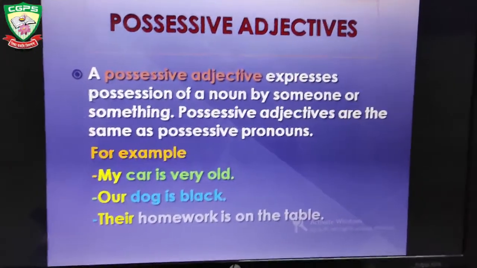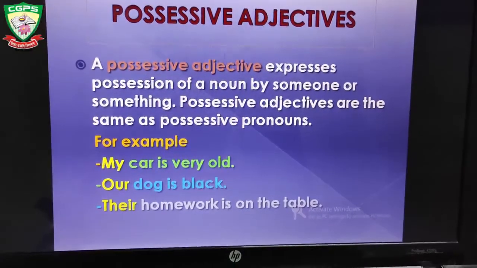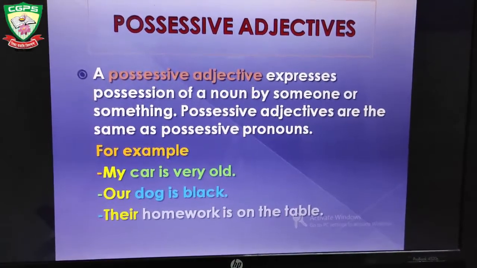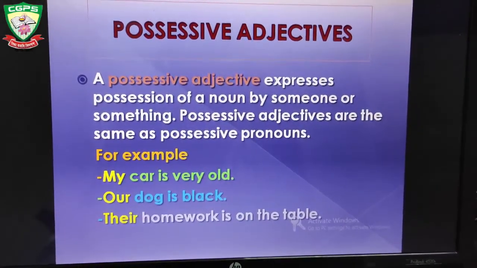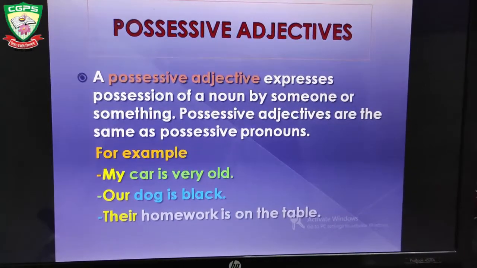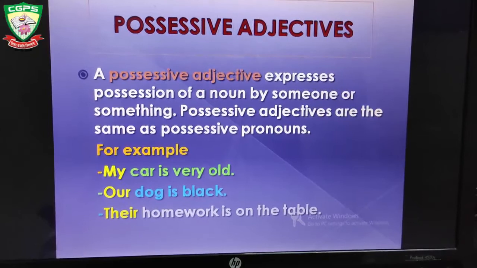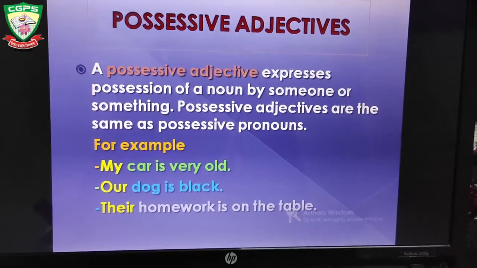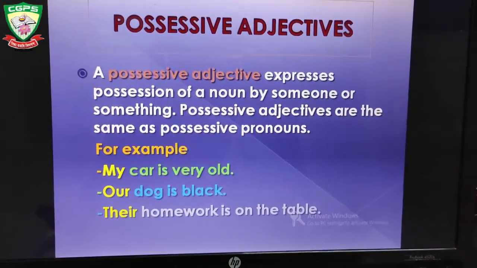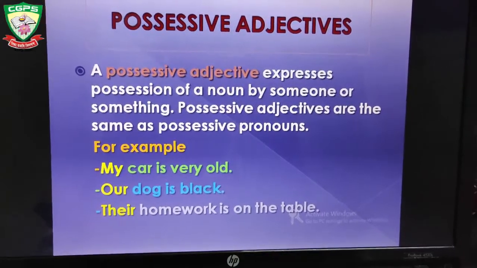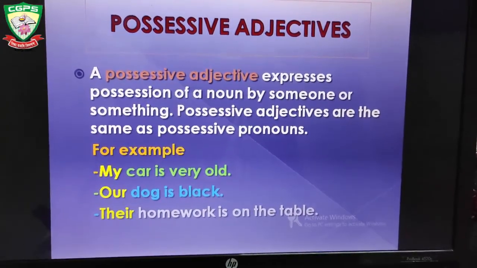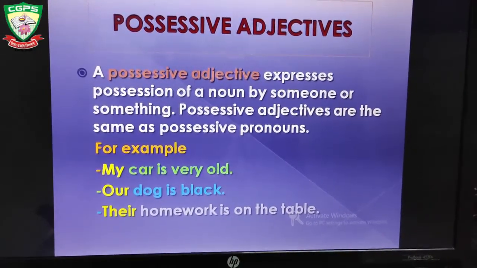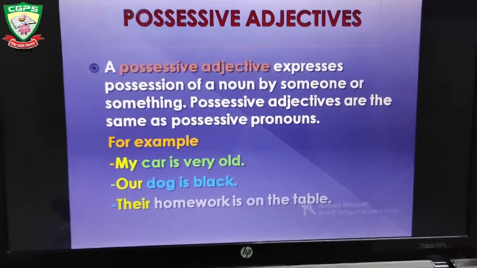The next one is possessive adjectives. A possessive adjective expresses possession of a noun by someone or something. Possessive adjectives are the same as possessive pronouns. For example, my car is very old. Our dog is black. Their homework is on the table. So you can see that all these words like my, our, theirs, hers, his, all these words show possession. So the adjectives which show possession are called possessive adjectives.